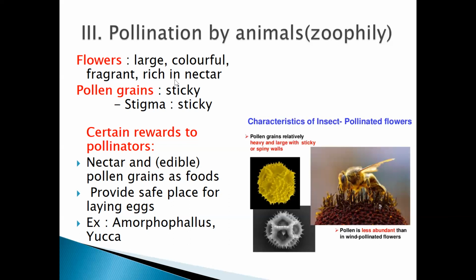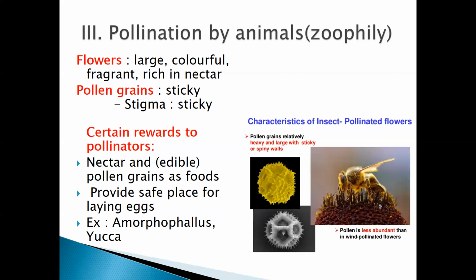Now, why do the flowers which are pollinated by animals, zoophilous flowers, have such characteristics? Why are they large, colorful, fragrant and rich in nectar? Because they have to attract the birds, they have to attract the insects, they have to attract the bees.